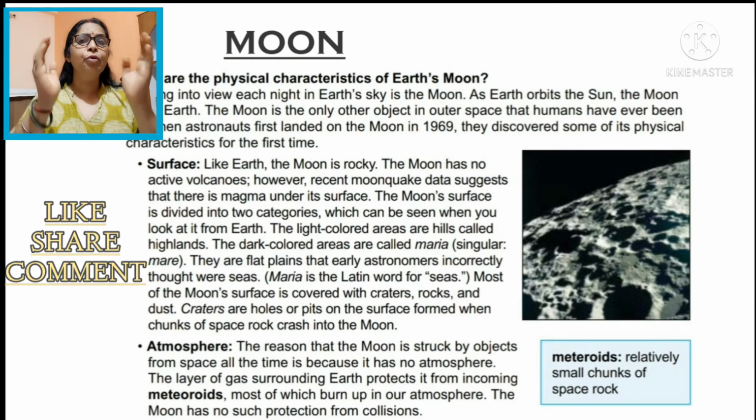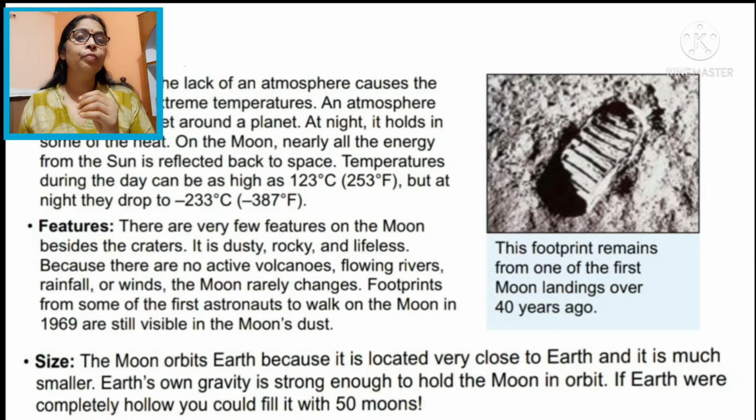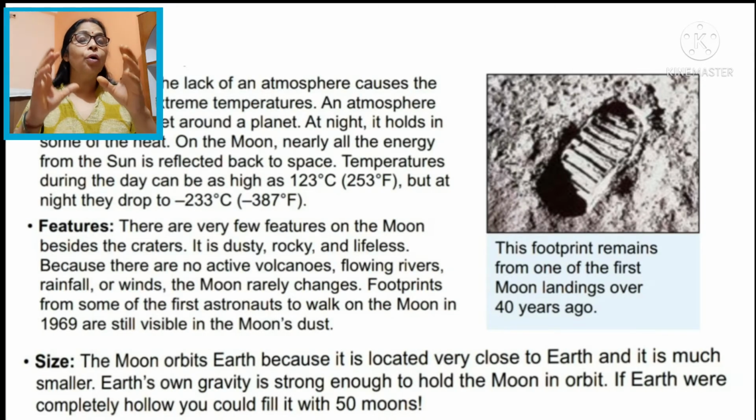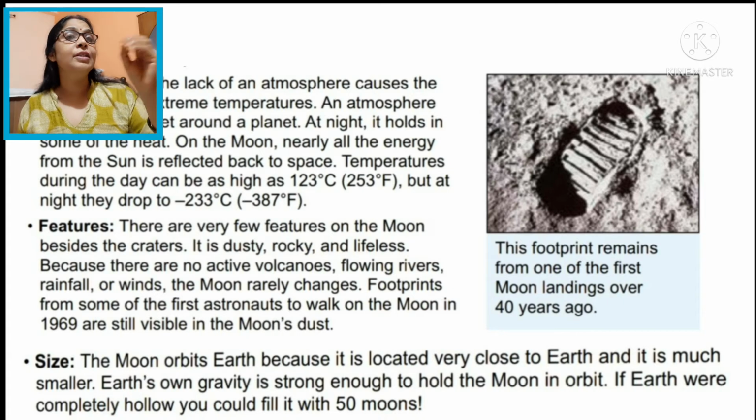Sometimes we see the full circle, that is called full moon. Sometimes we do not get the moon at all, that is new moon. Sometimes we see the C-shaped moon, those are different phases of the moon.